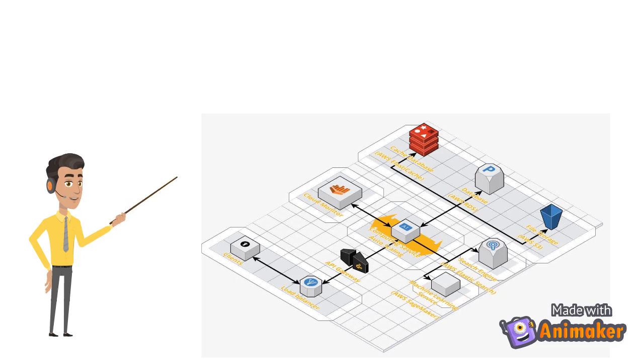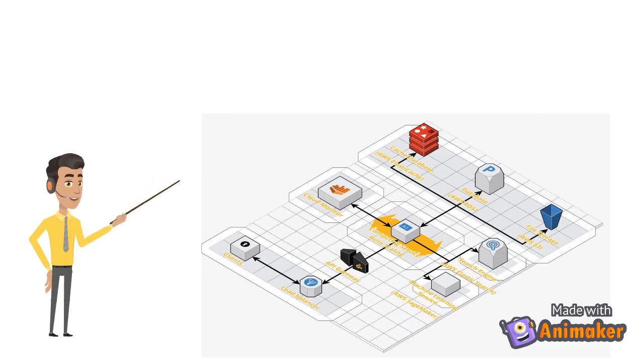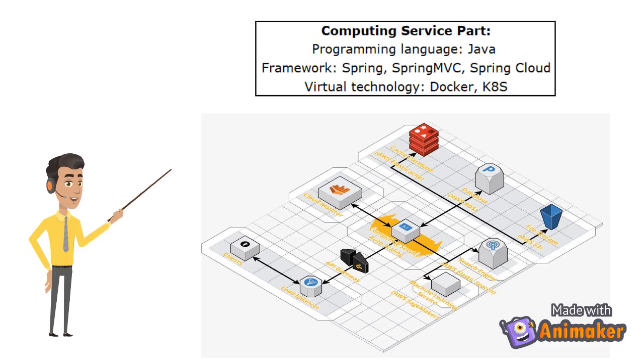The technical architecture comprises 5 different parts. The first one is the client part, which includes front-end web using JavaScript, HTML, CSS, and load balancing using Nginx, CDN. Second, the computing service part: the programming language used is Java, frameworks are Spring MVC, Spring Cloud, and virtual technologies are Docker, K8s.